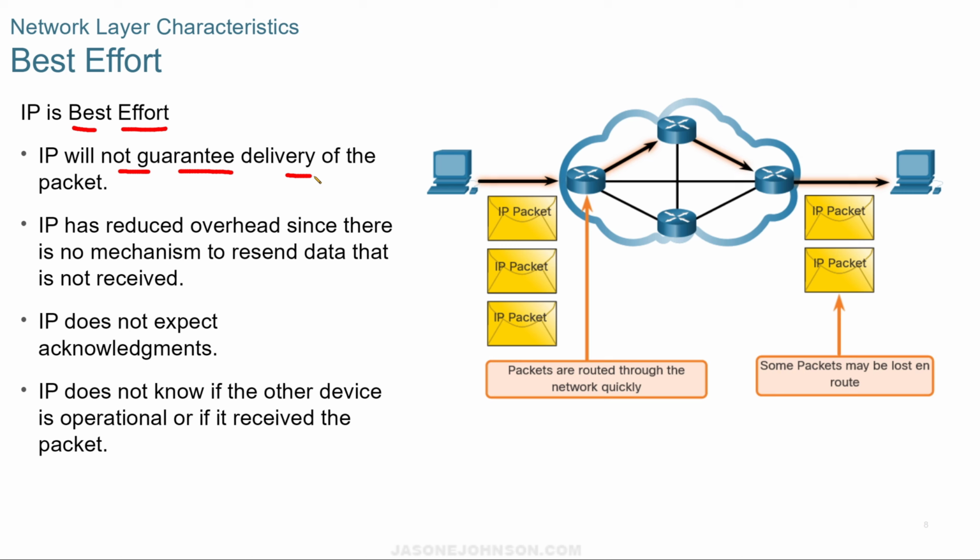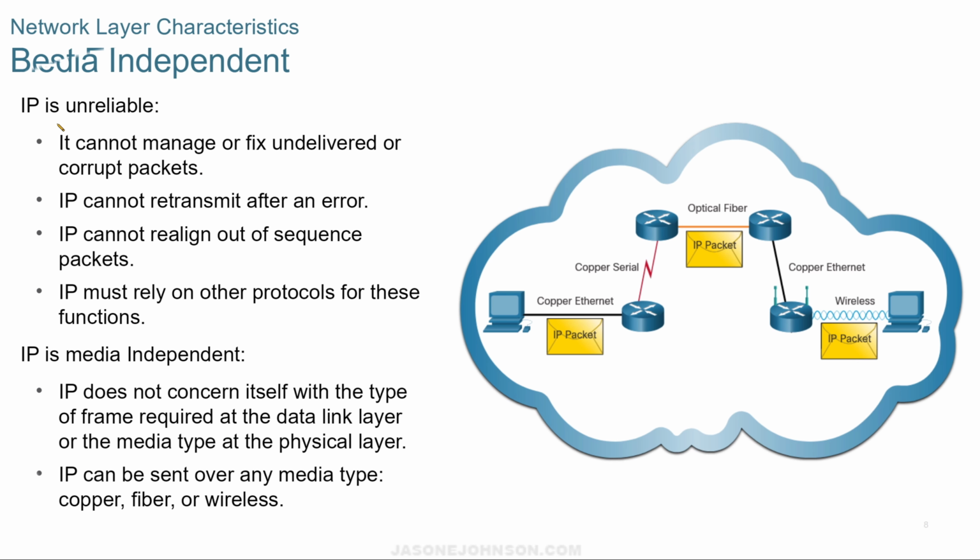IP is best effort. It means that it will not guarantee delivery of the packet. IP has reduced overhead since there's no mechanism to resend the data that's not received. IP does not acknowledge or expect acknowledgments, and IP does not know if the other device is operational or if it received the packet. IP is unreliable. It cannot manage or fix undelivered packets. IP cannot retransmit after an error. IP cannot realign out of sequence packets, and it must rely on other protocols for those functions.